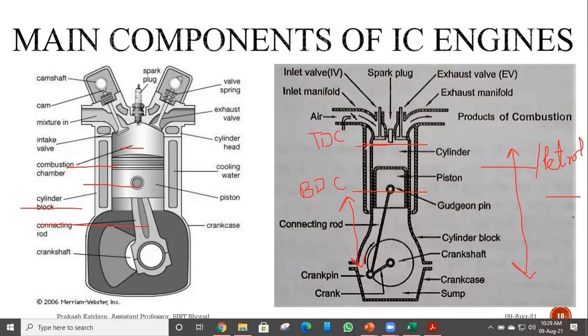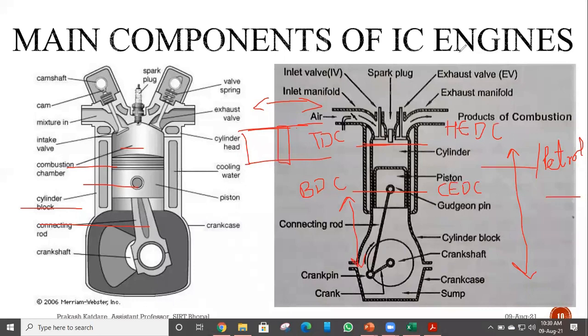It is a common term in most of the cases, but in case of a horizontal engine, for example, we don't have any top or bottom. What we have is left or right. So in that case, the TDC will be called HEDC, high end dead center, and BDC will be called CEDC, that is crank end dead center.